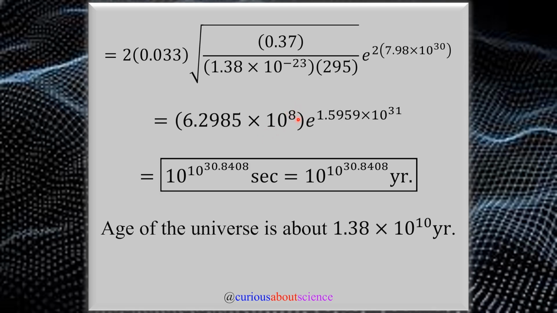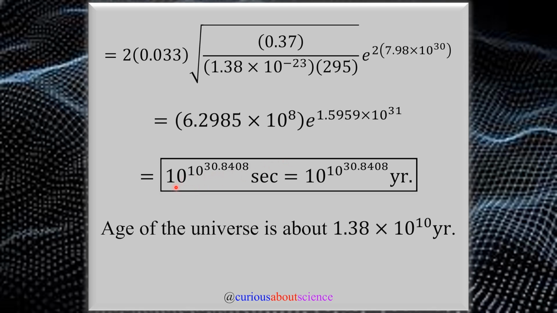6.2985 times 10 to the 8th times the exponential, which is 1.59 repeating times 10 to the 31. And this will not ever be computed in a calculator. Something like Mathematica or Wolfram Alpha is going to have to be used. And what they do is convert this to a double exponentiated number because this number is so darn big.